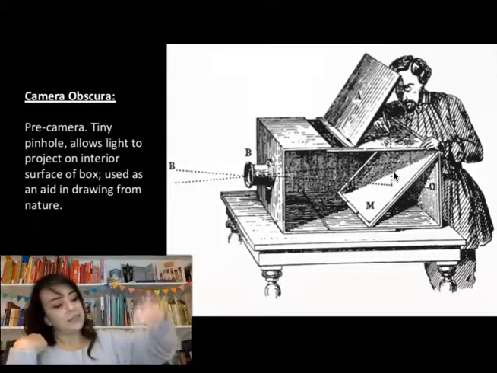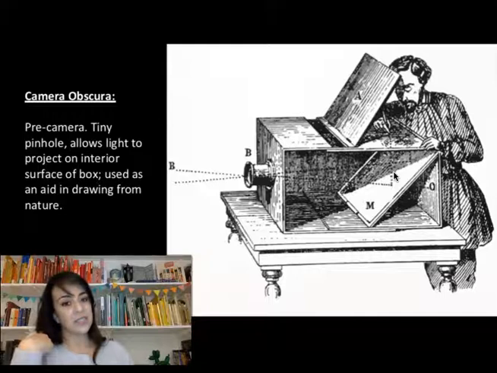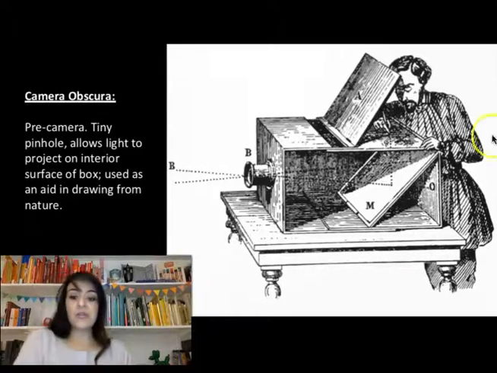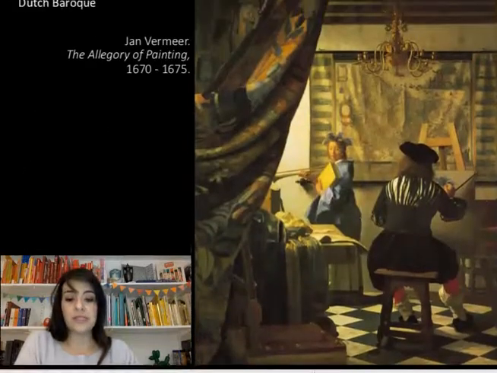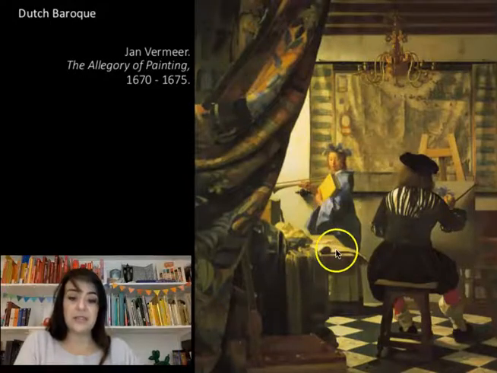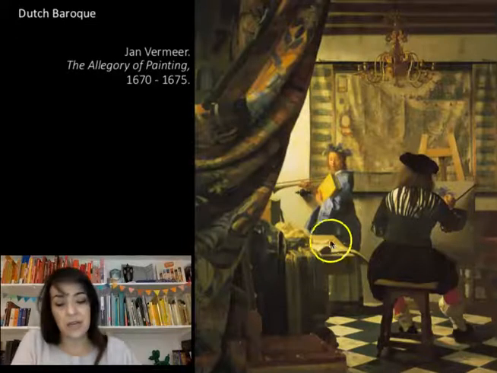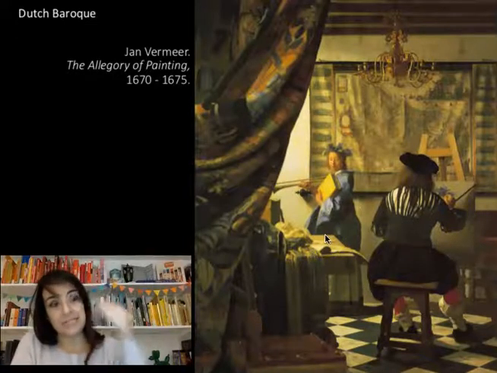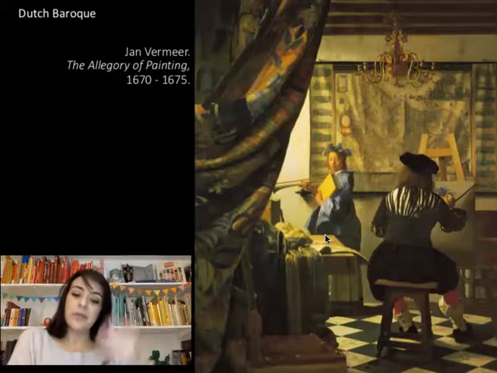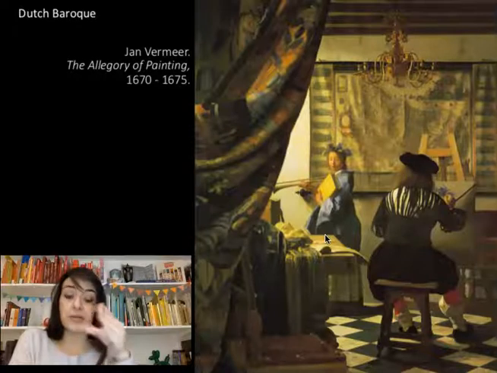So we have the light being used as an artist tool. Don't think this is cheating. It's not cheating. Artists are using this all the time. They didn't see it as cheating. It's as much cheating as using your paintbrush. So the camera obscura is what we can easily connect to the perspective in Jan Vermeer's pieces. The way that the objects bend at certain angles or recede at certain angles are remarkably close to the use of a camera obscura.